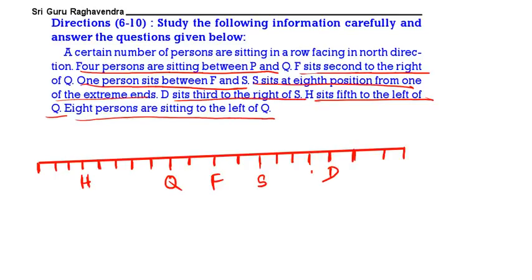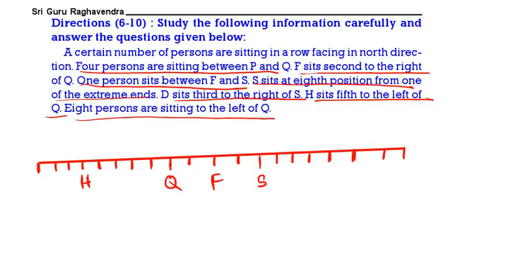D is sitting third to the right of S. So D will come here. See here 1, 2, 3, 4, 5, 6, 7, 8. After that 9th, then 10th, 11th, 12th, 13th, 14th, 15th, 16th.